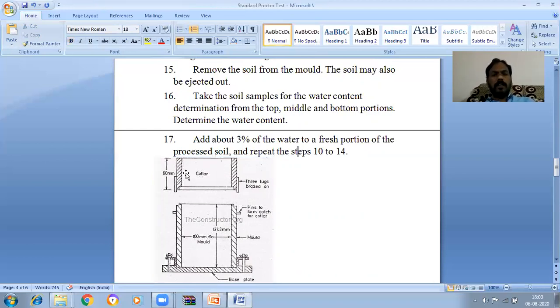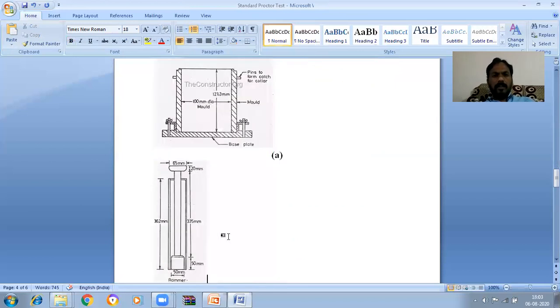So this is the collar, 60 mm height. This is the mold, a 100 mm diameter mold with 127.3 mm height. In this, we need to take the soil sample.